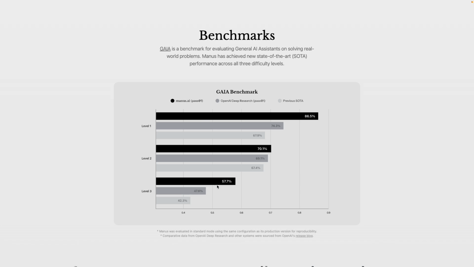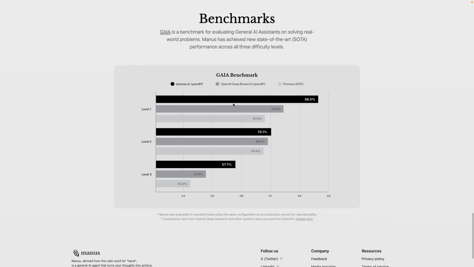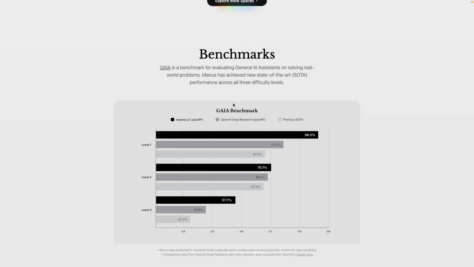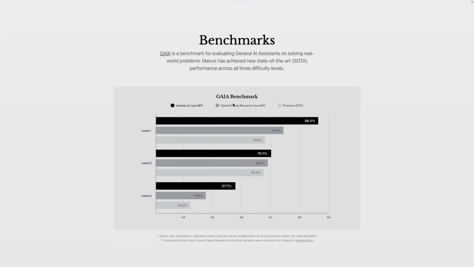On all the levels, it's way ahead of OpenAI. I think OpenAI is in big trouble now. They have to act fast and produce some good models with lesser cost, which will benefit us, the users.